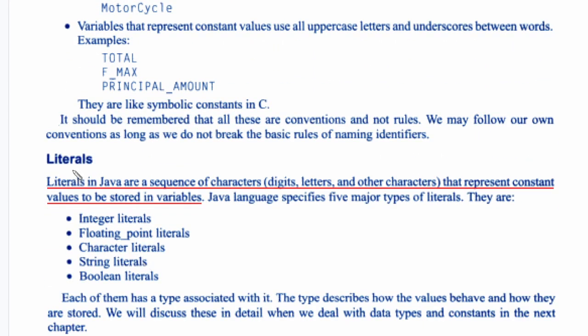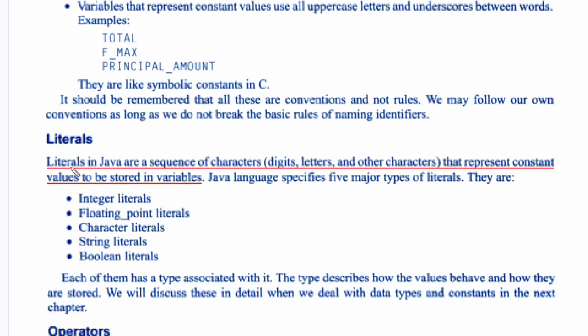The next token is called literals. Literals are just like constants. Literals in Java are a sequence of characters, made up of digits, letters, and other characters, that represent constant values to be stored in variables. Literals are nothing but constants, and these constants can be represented as integer literals, floating point literals, character literals, string literals, and Boolean literals.